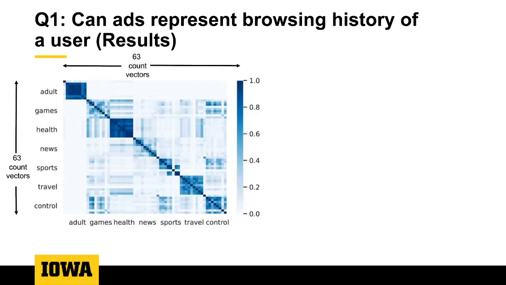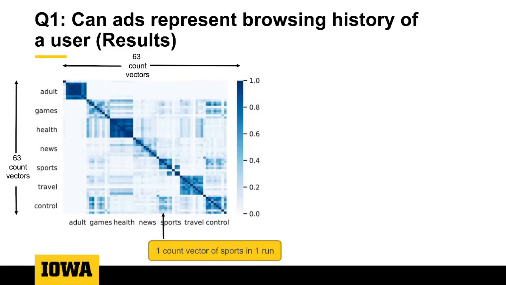On the x-axis and the y-axis of this heat map, we see the 7 user types that we trained. Each cell represents the count vector of each of the 7 user types, and each of them has 9 entries. So essentially we have 63 count vectors on the x-axis and 63 on the y-axis. For example, if you zoom in on this one cell, this represents one count vector of the user type sports in one run, and there will be 9 of these in this heat map. The heat map itself is based on the similarity between the count vectors we obtain from our experiment.